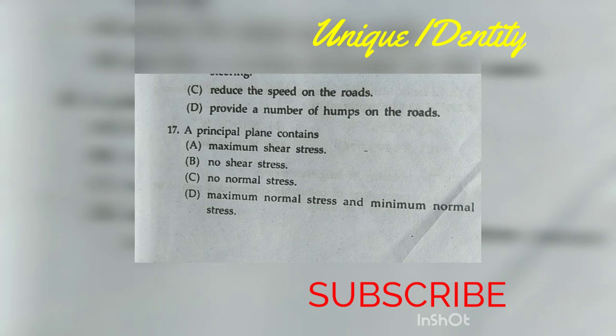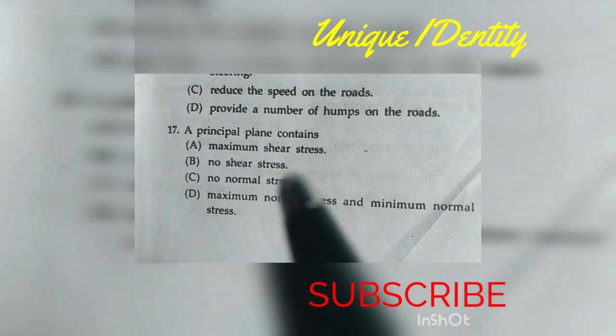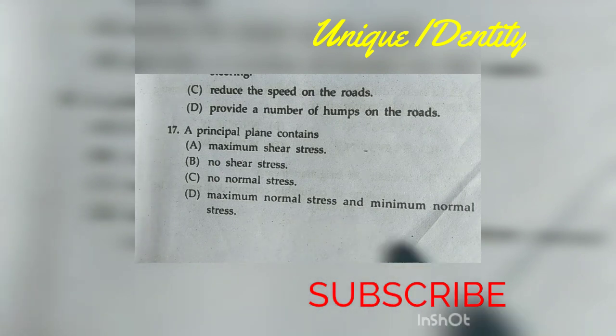The maximum and minimum values of normal stress occur on the planes of zero shear stress. The maximum and minimum stresses are called principal stresses, and the planes on which they act are called principal planes. So, in my view, a principal plane contains no shear stress, option B, plus option D and E, maximum normal stress and minimum normal stress.